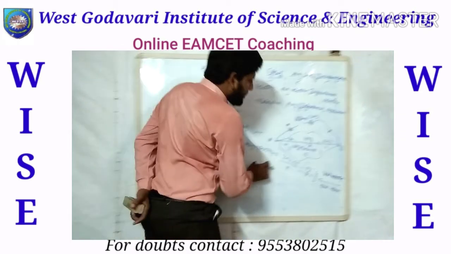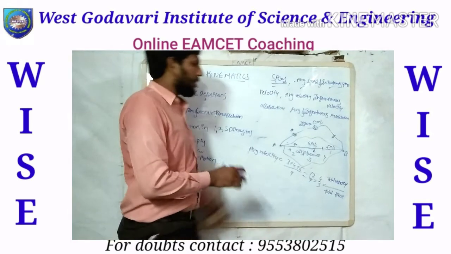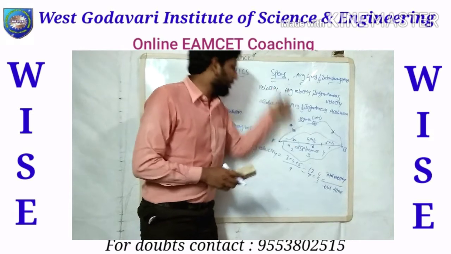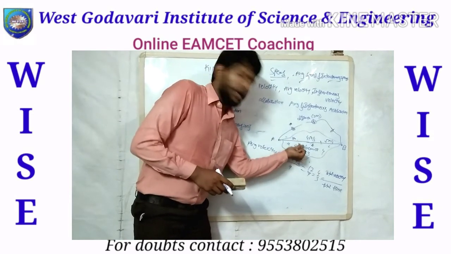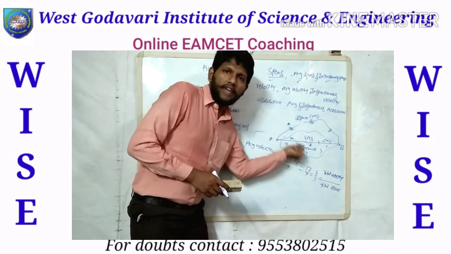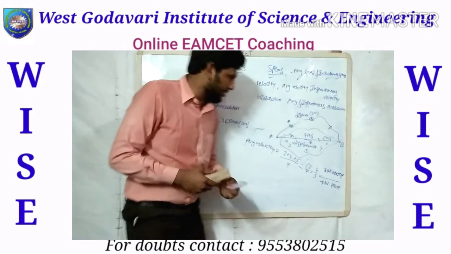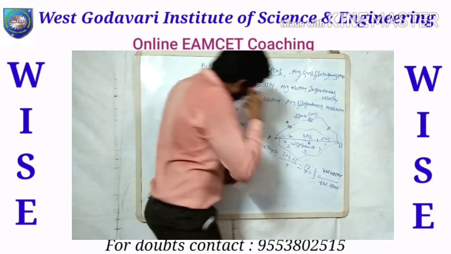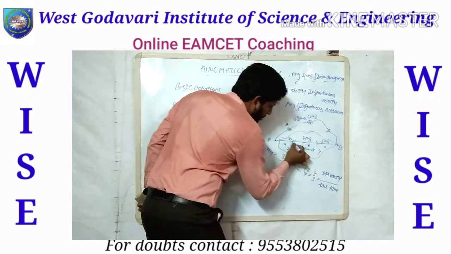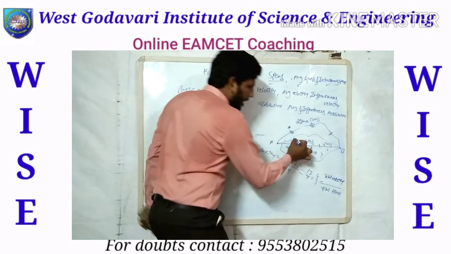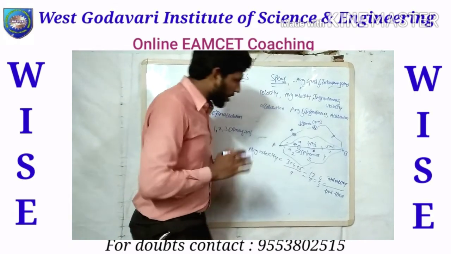Instantaneous velocity is the same as speed at a point on the path: the velocity at that instant is known as instantaneous velocity. For example, I will consider the point A. At A, I need only at A, not even the length.